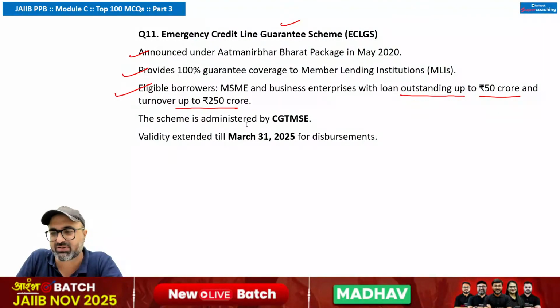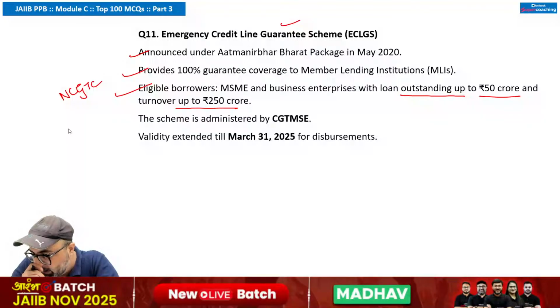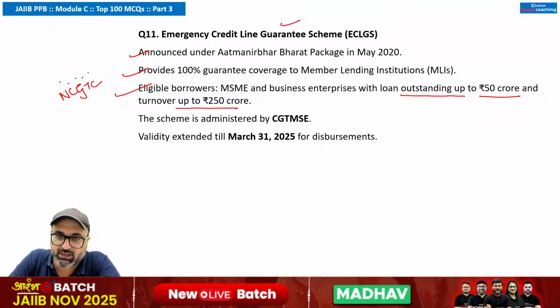No, sir. This is administered by NCGTC, which stands for National Credit Guarantee Trust Company. Remember that. So this is wrong. Validity extended till 31st March 2025. That is correct. Nothing wrong in that. Moving on to the next question.